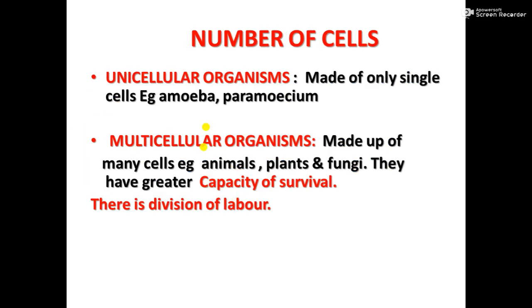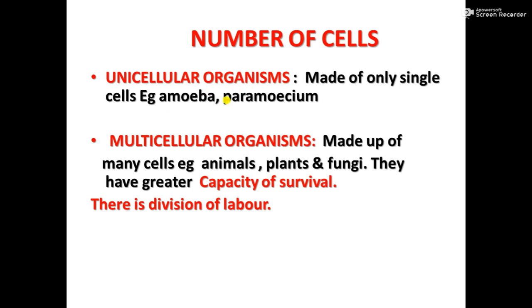Then, based on the number of cells, the organisms are classified into 2 types. See, some organisms, their body is made up of only a single cell. So, they are called unicellular organisms or single-celled organisms. You have learned many examples.